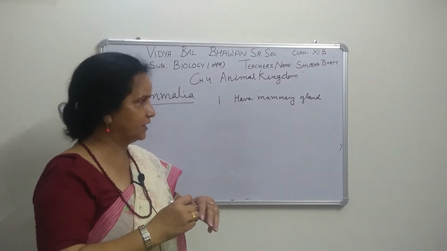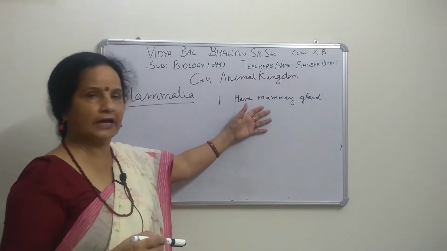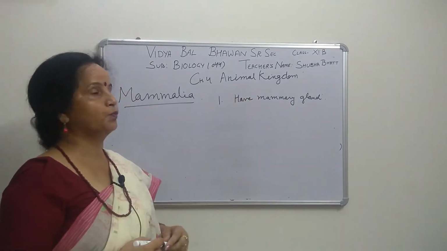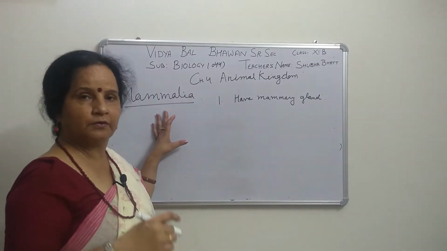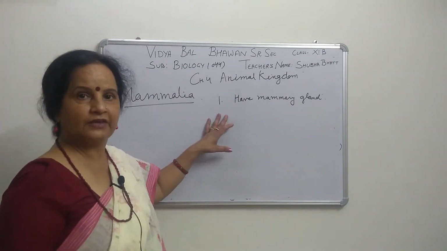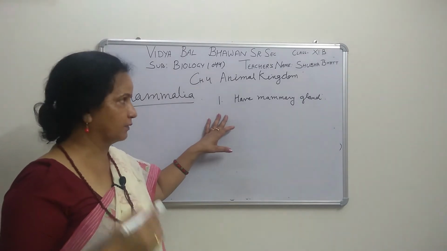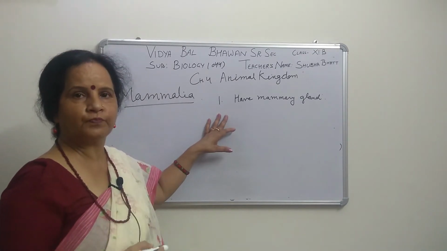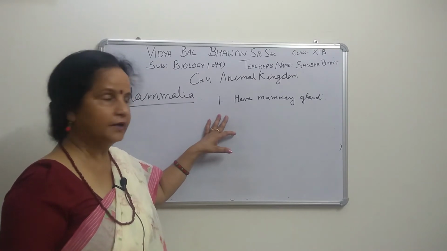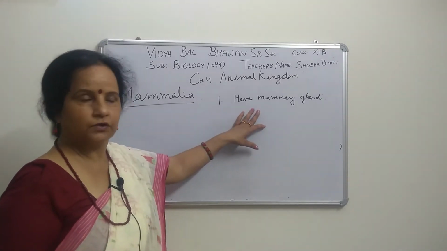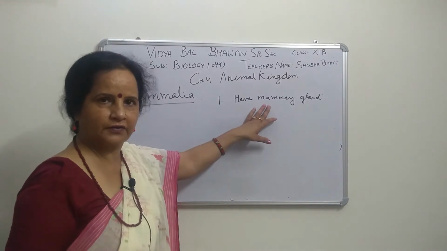You haven't seen such a gland in any other phylum. They are able to produce milk, so the females of this phylum feed their young ones. As human beings, we are also mammals. Our mothers also give breast milk as food for their young ones. So that is a special feature.